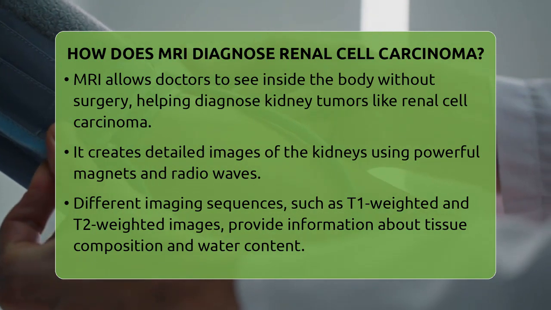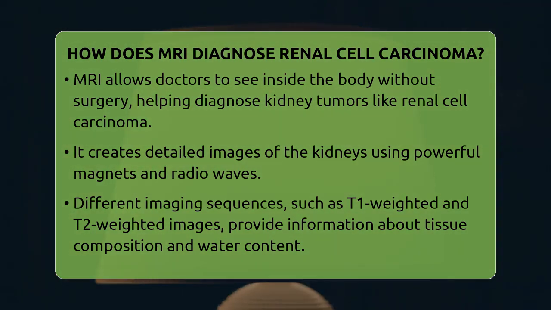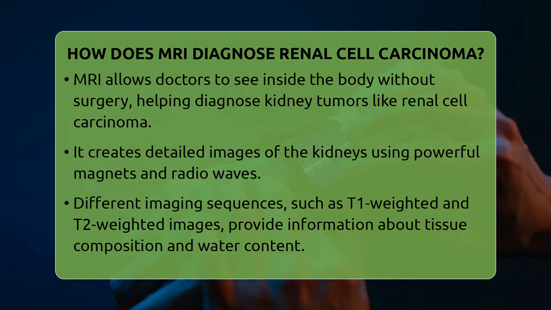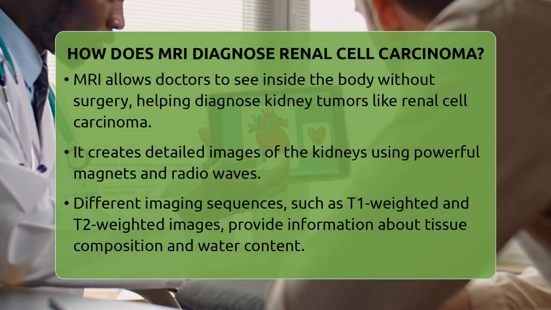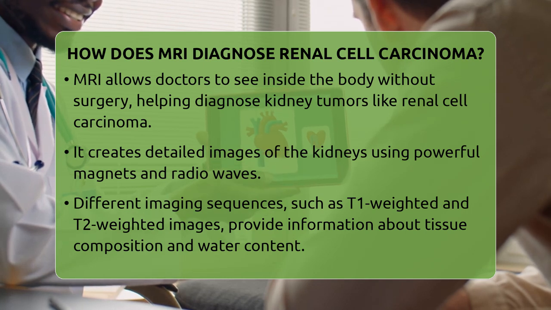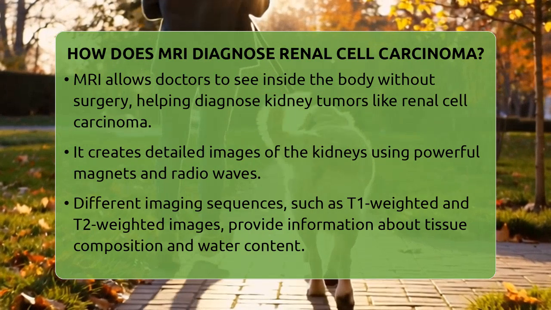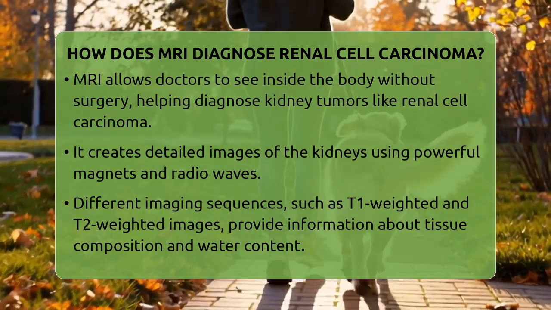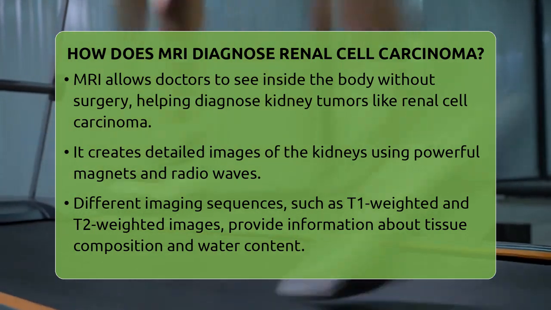When an MRI scans the kidneys, it uses different imaging techniques called sequences. The main ones are T1-weighted and T2-weighted images. T1 images show how tissues look based on their fat and water content. Tumors often appear mixed or heterogeneous on T1 images because they can contain areas of dead tissue, bleeding, or solid tumor parts. T2 images are great for highlighting differences in tissue water content.